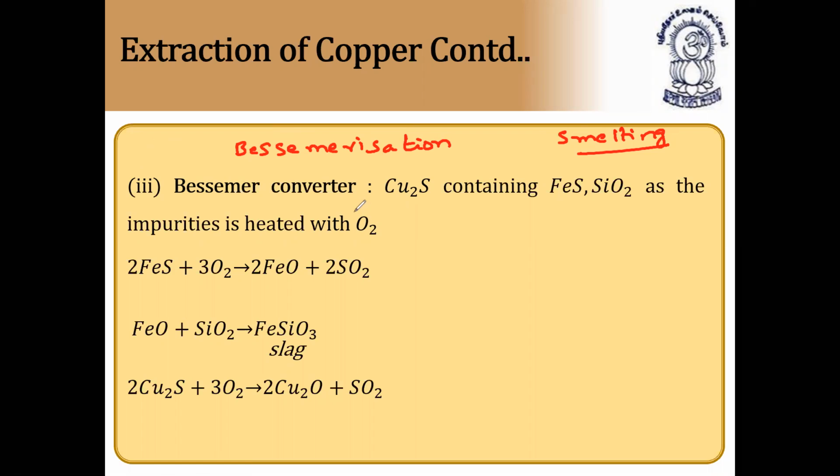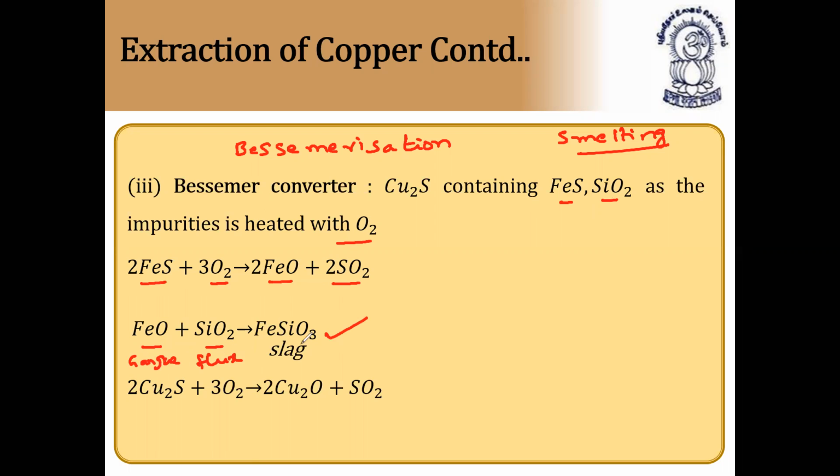So what is the Bessemer converter? Cuprous sulfide containing ferrous sulfide and silicon dioxide as the impurities is heated with oxygen gas. Ferrous sulfide on reaction with oxygen gas forms ferrous oxide along with sulfur dioxide. This ferrous oxide combines with silicon dioxide and forms slag. That is gangue plus flux. Here this is called gangue and this is called flux, an acidic flux; basic flux we already know.